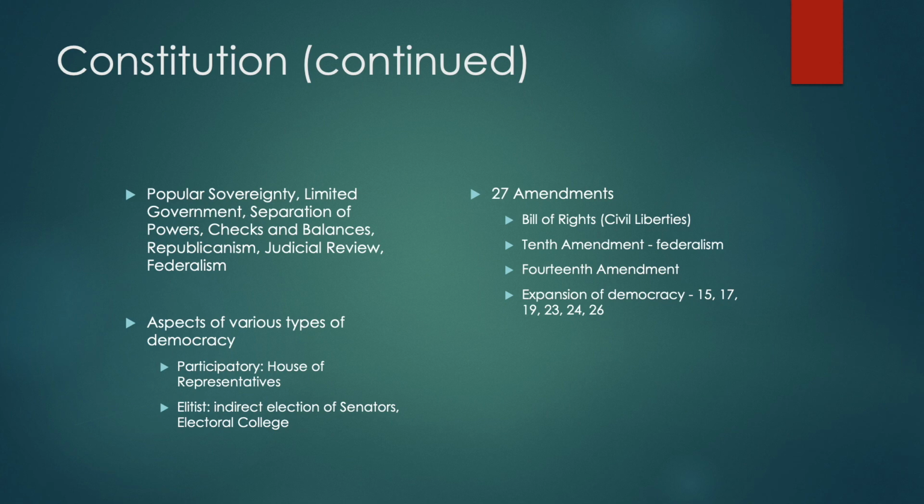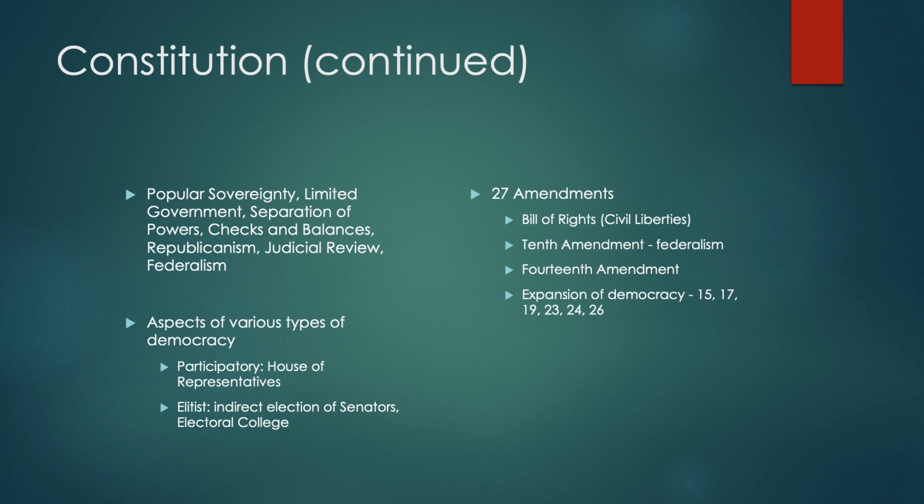The Constitution has aspects of various types of democracy. We can see this with participatory, in which individuals, voters, are able to directly elect their members of the House of Representatives. It also has elitist, in the fact that there are aspects of the Constitution where the people have indirect influence. This would be with the election of senators, which were originally chosen by state legislatures. That's going to change with the 17th Amendment. And the Electoral College, which of course we still use today, where presidents are indirectly elected by the people.